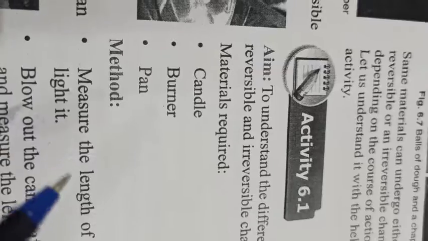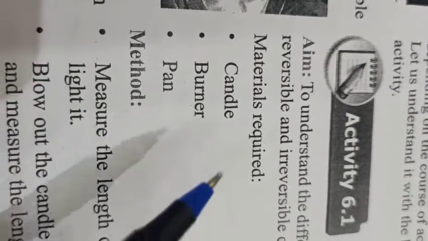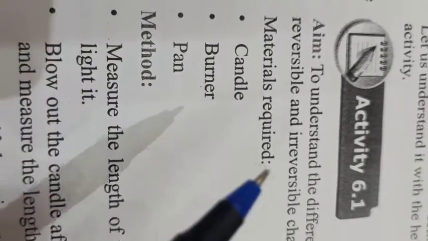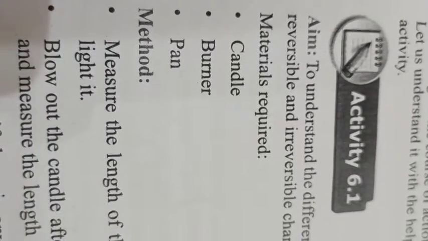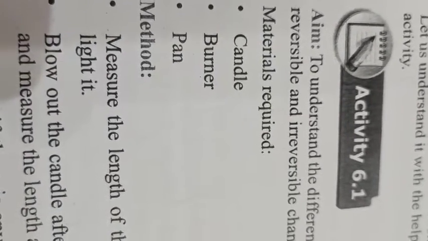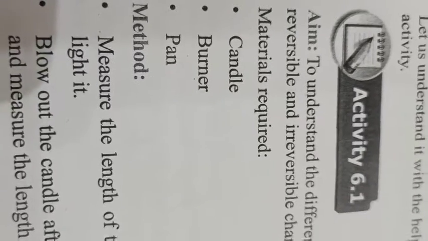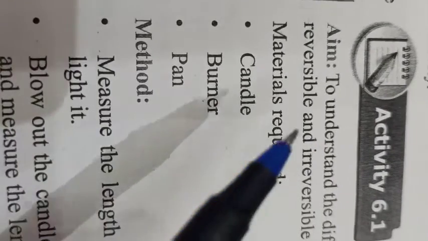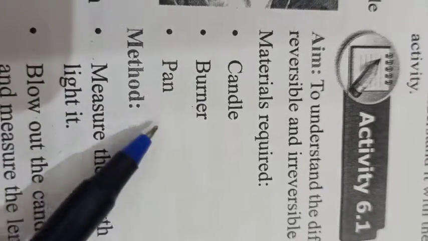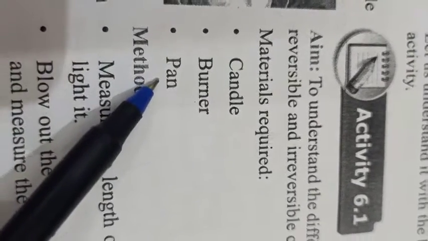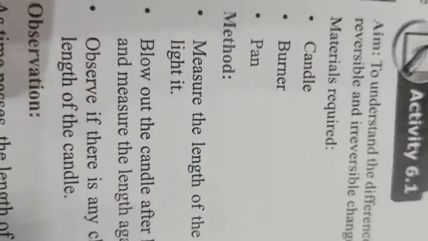So one of the best examples is a candle. When a candle is burning, you can see both the changes in the candle. How? Let's see in this activity. The material required for this activity is a candle, burner and pan. Three things we want.